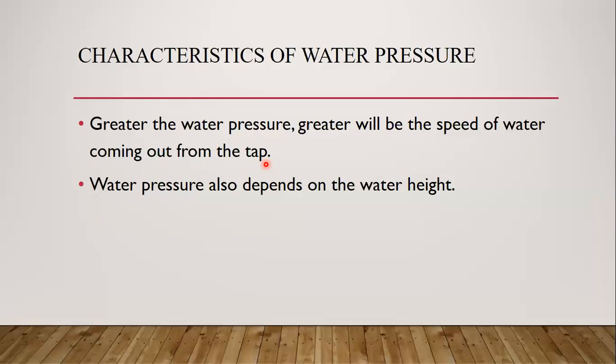As we don't have an instrument in our hand, we have no measuring ability at the moment. How are we supposed to say that today the speed of water is this, water pressure is this? What is the main thing why we are saying this? Yes. So actually the water which is coming from the tap with high speed is the point through which we can say that water pressure is very high.